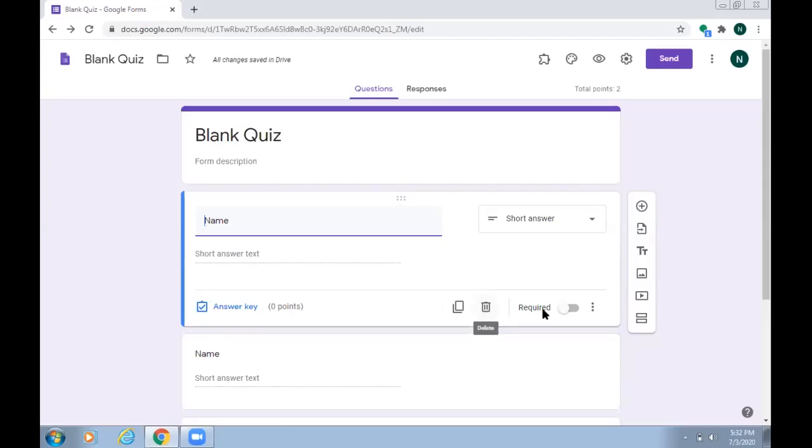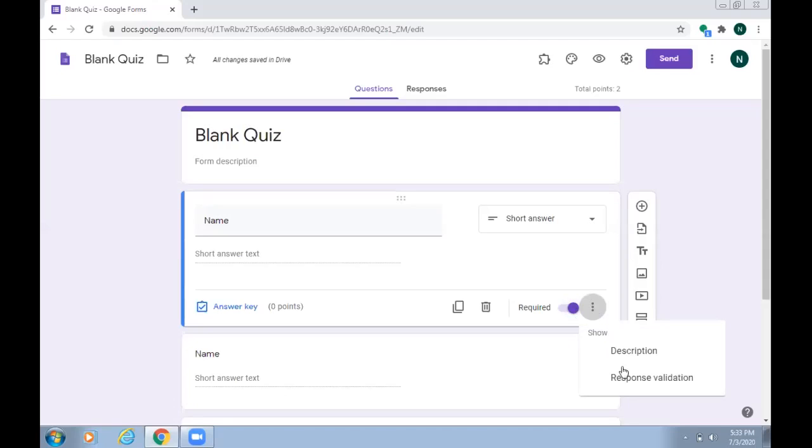Next, they have provided us with one toggle button. Toggle button means when you click over here, it will get on. If you click on it again, it will get off. Now required means, if you want your student to attempt this question, if you make that question compulsory, then just make it on. Without attempting that question, the student will not be able to submit this quiz. So this option is to make the question compulsory for the student.